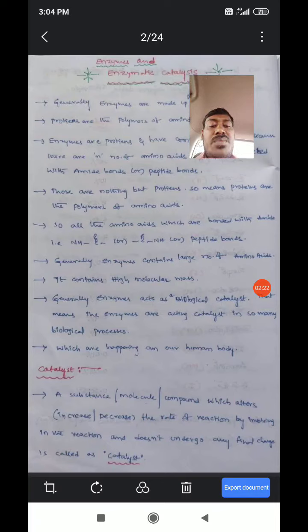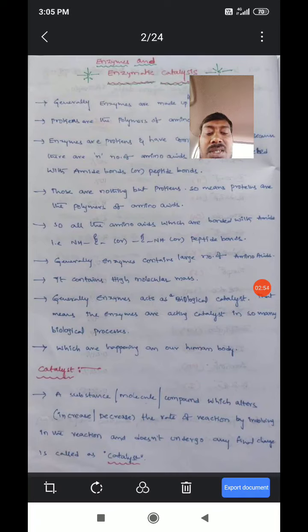Generally, the enzymes act as a biological catalyst. That means enzymes act as catalysts in so many biological processes which are happening in our human body.